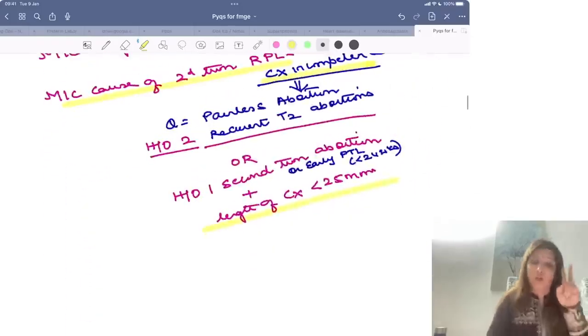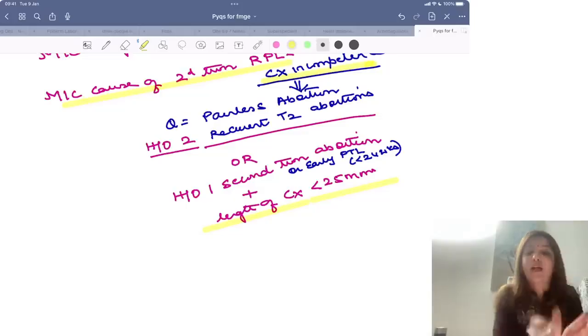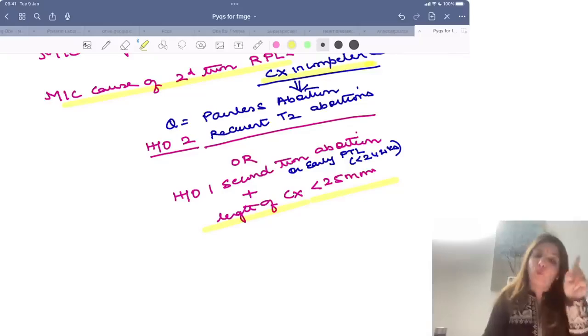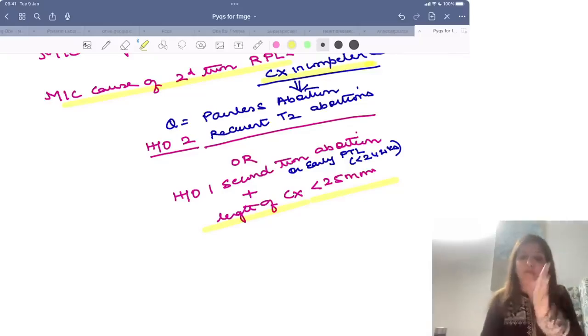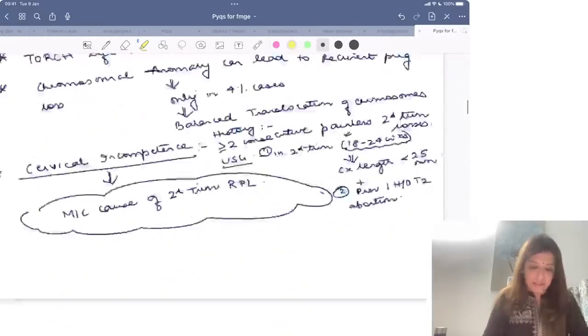Please remember diagnosis के लिए या तो 2 second trimester abortions होने चाहिए, 2 second trimester abortions हैं तो it is a clear-cut case of cervical incompetence. Or 1 second trimester abortion plus length of the cervix less than 25 millimeters.